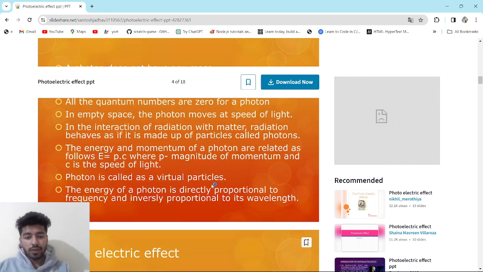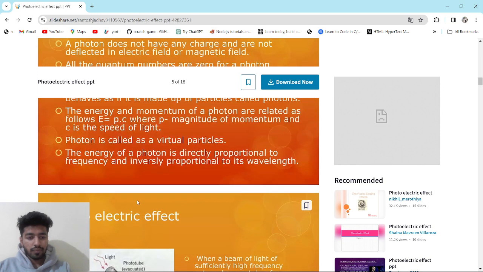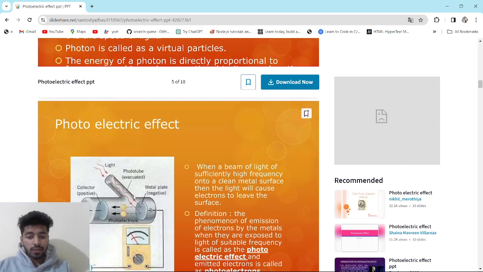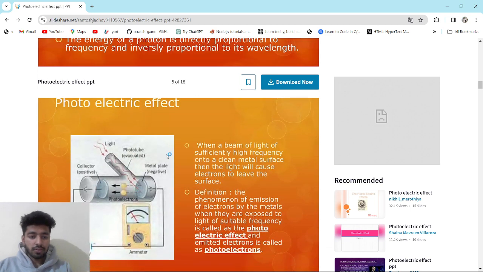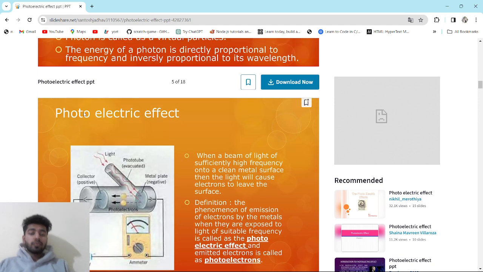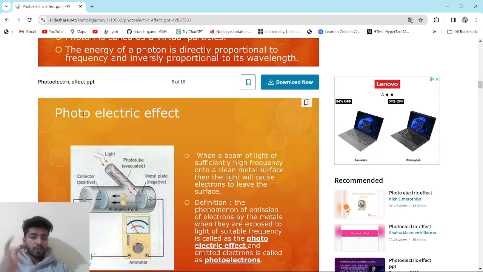Photon is called a virtual particle. The energy of a photon is directly proportional to frequency and inversely proportional to wavelength. That is an important point that we will cover next. So now we will cover all the properties of the photon.